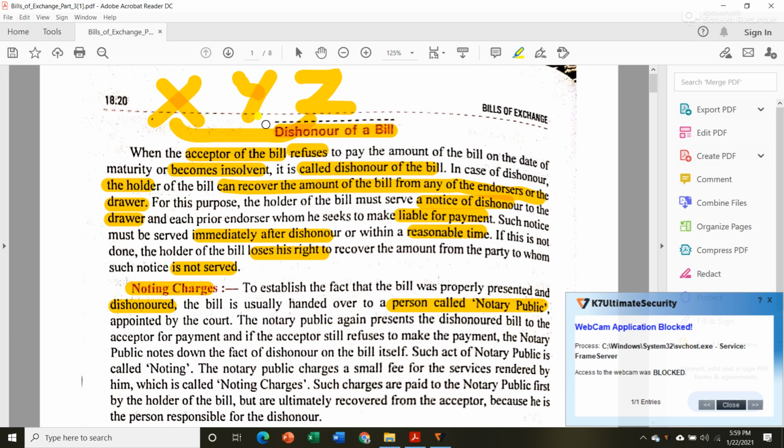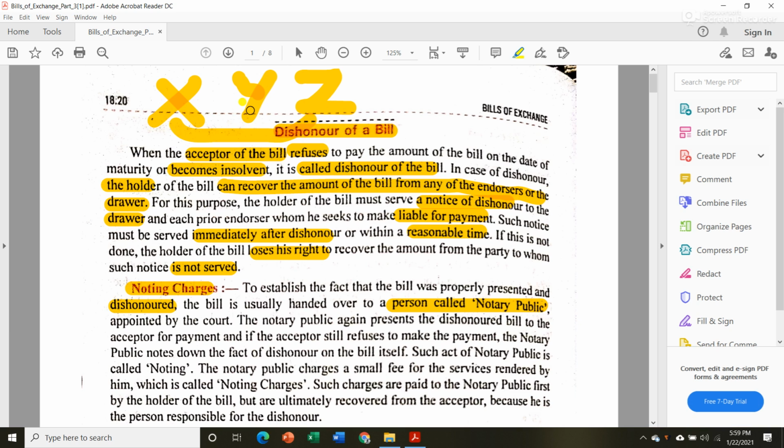After genuinely presenting it to Y, and after getting rejection or denial from Mr. Y about payment, Mr. Z can take that bill to a person who is known as a notary public. That person is appointed by the court. The notary public again presents the dishonored bill to the acceptor for payment.